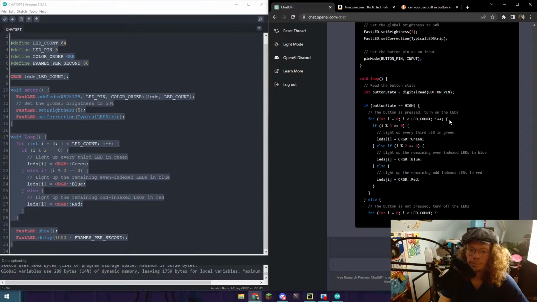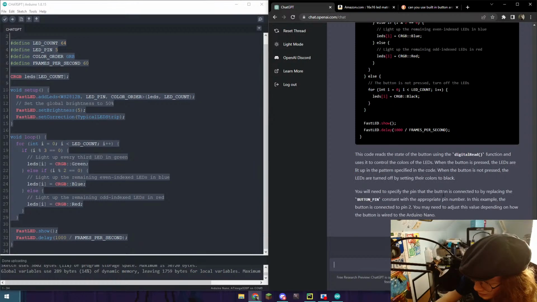Okay, well, if it's not wired to anything though, because it's the reset button, do I have anything more specific inside of my Google search? Can you use the reset button on Arduino as input? Reset Arduino, very simple trick.